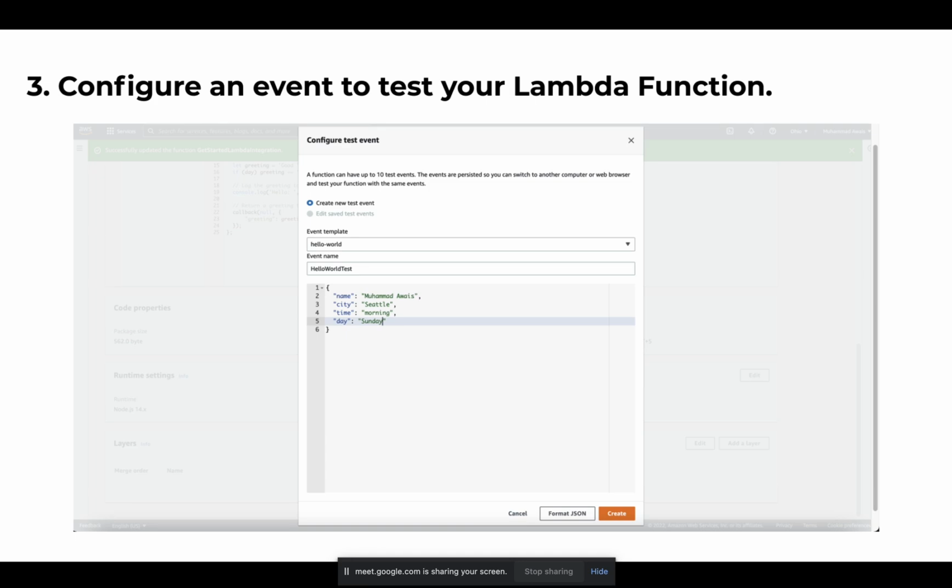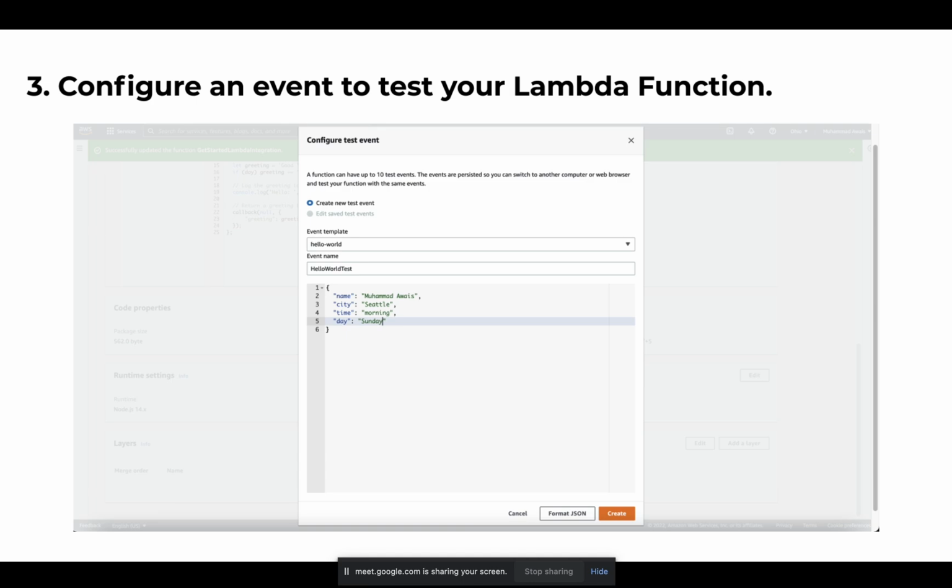In that, the event template is automatically selected here, hello-world. I didn't change it because my Lambda function requires an object with the name, city, time, and date. In the event name input box, you can see hello world test. So I have mentioned the name here.